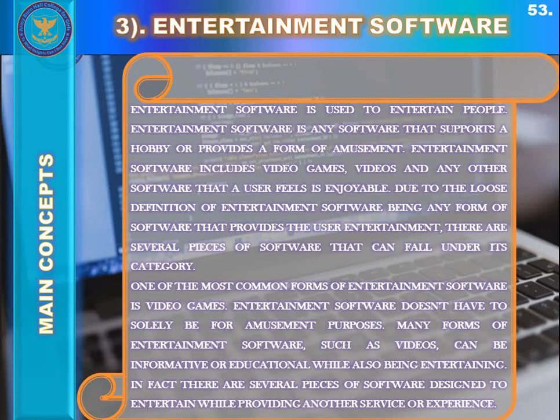So one of the most common forms of entertainment software is video games. All video games or video game-based apps are application softwares. They fall under the category of entertainment apps or entertainment application softwares. Entertainment softwares don't have to be solely for amusement purposes. Many forms of entertainment softwares, such as videos, can be informative or educational while also being entertaining. In fact, there are several pieces of software designed to entertain while providing another service or experience.